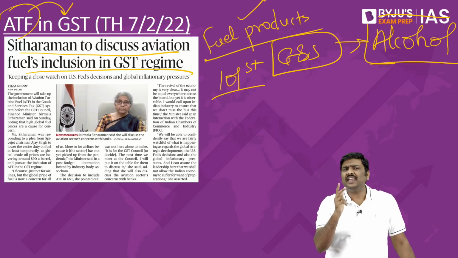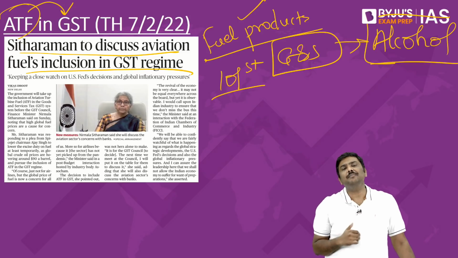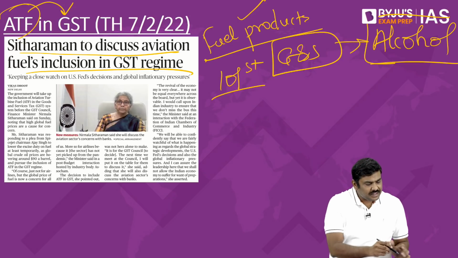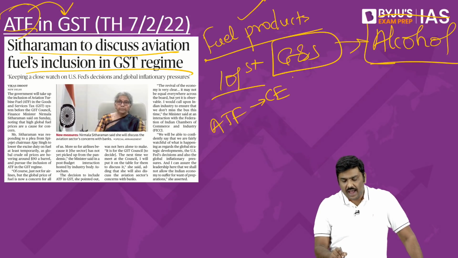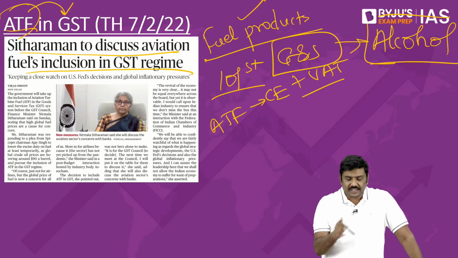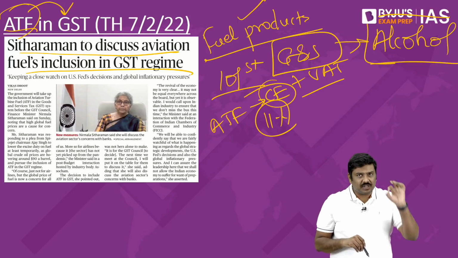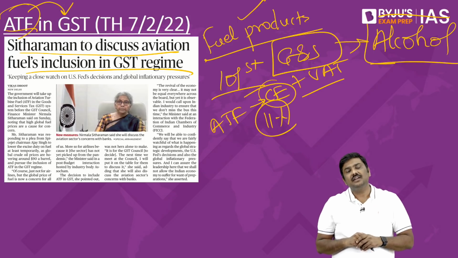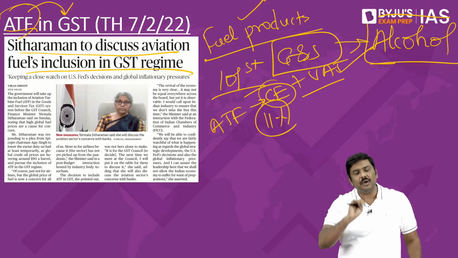Second, in that case, how are fuels taxed currently? How is fuel taxation applicable in India? For example, in the context of aviation turbine fuel, ATF attracts the central excise as well as the state VAT. ATF attracts 11% tax from the central government, that is the central excise, and VAT varies from one state to another; you do not have to remember that.